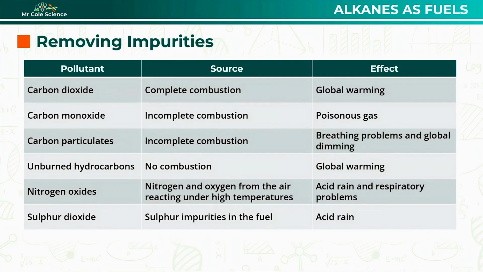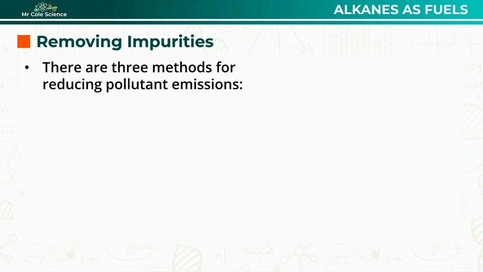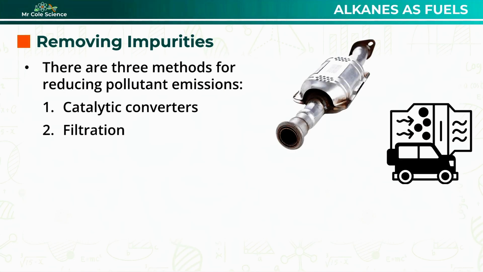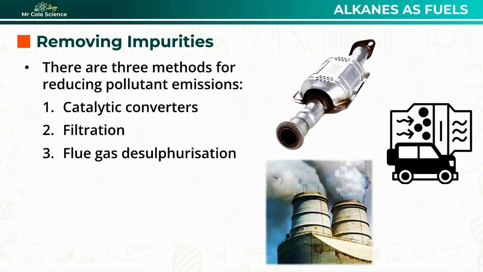So now we've looked at a number of different pollutants and how they are formed, as well as the health and environmental problems they can cause. But knowing about these pollutants and why they're harmful is only half the story. If we're creating these pollutants by burning millions of tons of alkanes every single day, what are we actually doing to reduce their emission? Well, there are three methods or techniques that we need to look at for removing these different pollutants: catalytic converters, filtration, and flue-gas desulphurisation.